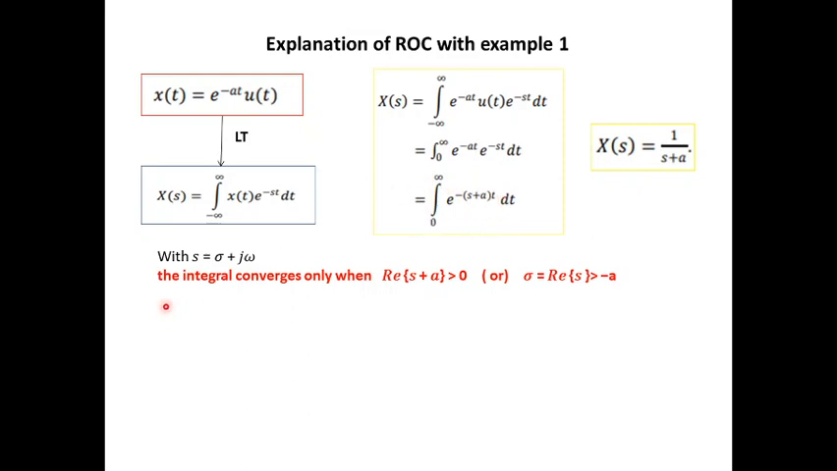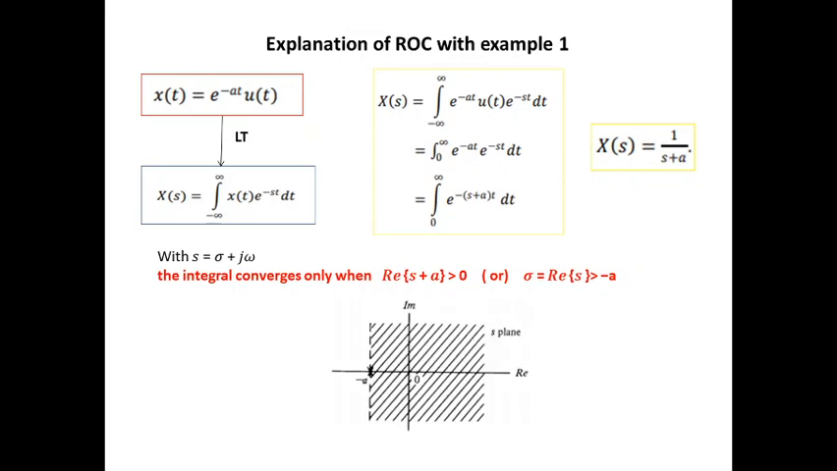Hence, we can conclude that the integral converges only when the real part of s plus a is greater than 0. Why do we talk about the real part? s itself is a complex plane, right? It contains sigma and j omega. We are bothered only about the real part. So real part of s plus a greater than 0 can be written as sigma, which is the real part of s, greater than minus a. So this can be represented as ROC over here.